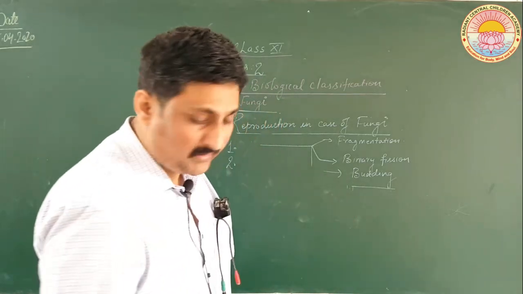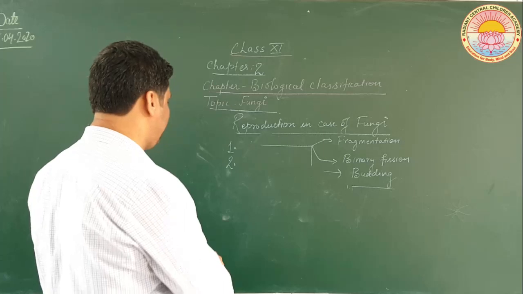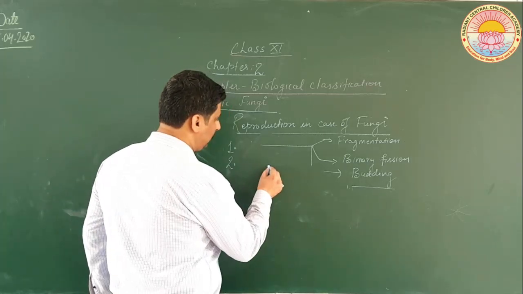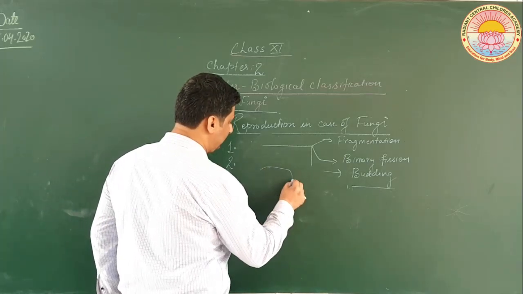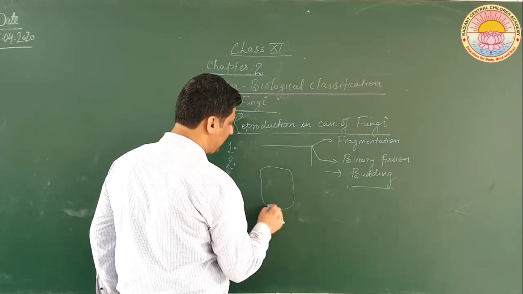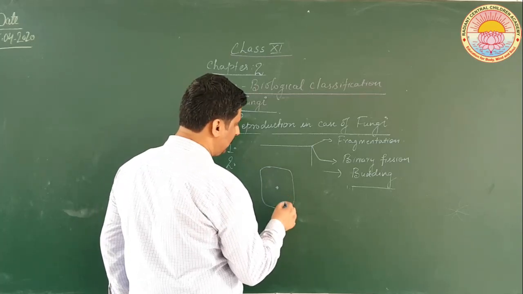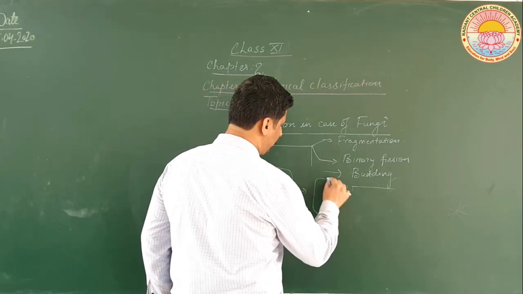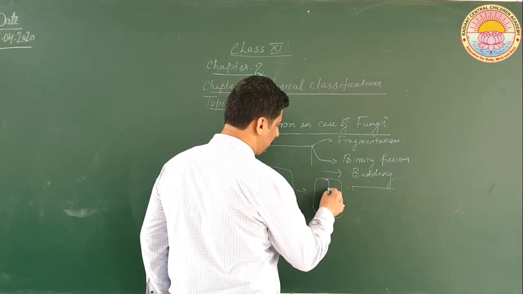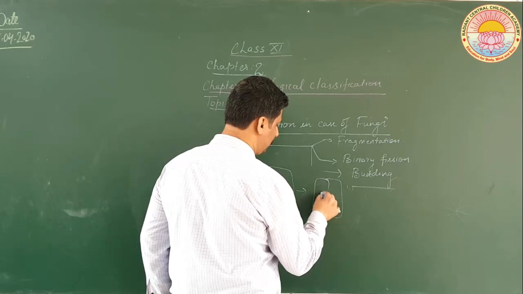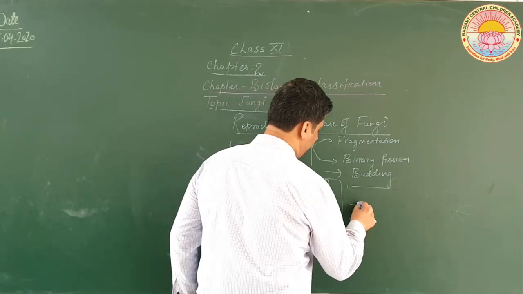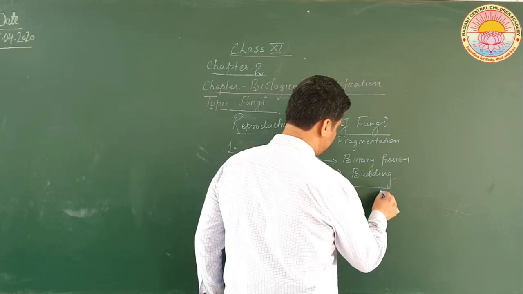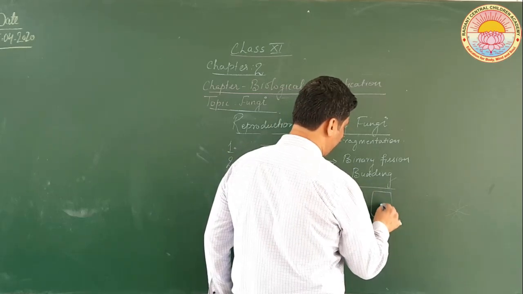Okay, what happens in case of binary fission? In case of binary fission, the cell divides into two, and then two new cells are formed.